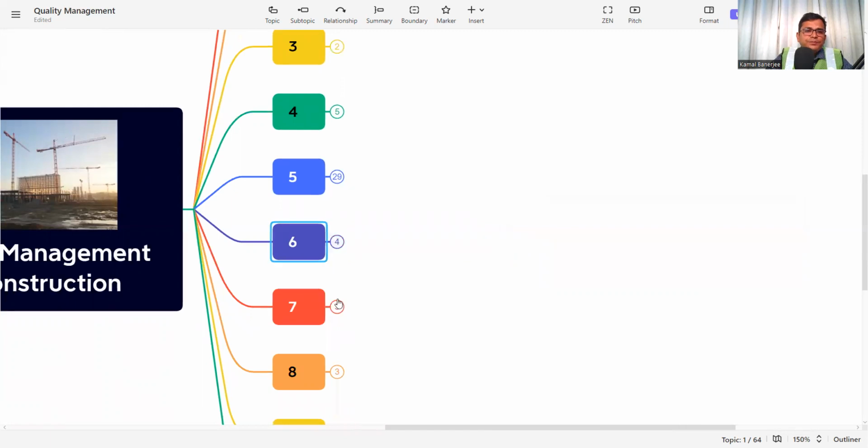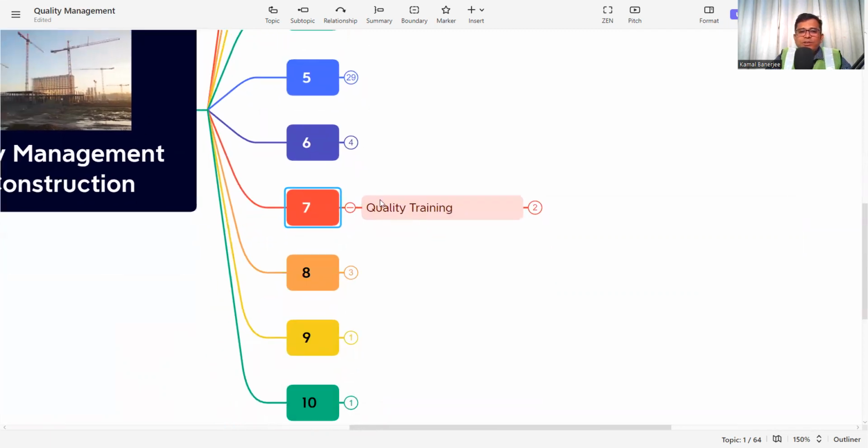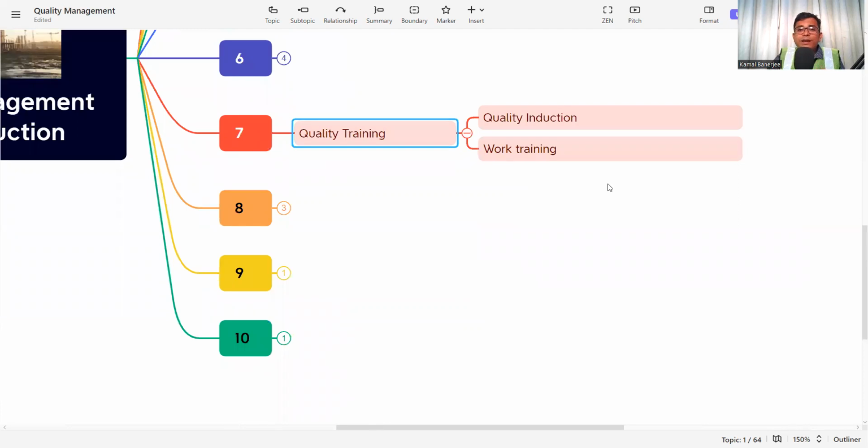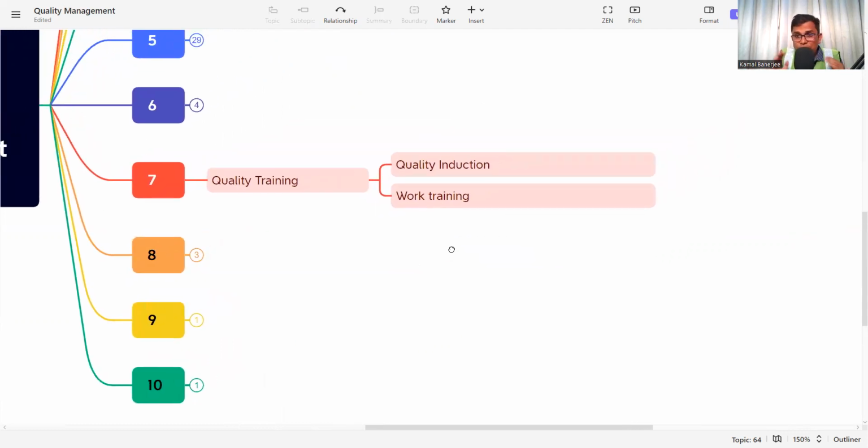The next is quality training. As I mentioned earlier, quality training is very much essential, because everyone should work toward a common goal. In construction, we know a lot of people are coming and a lot of people are going. New workers are coming, subcontractors are coming, suppliers are coming, and other people are also coming. So you need to train all people regularly, so that everyone works toward a common goal and they all know about the quality procedure and the quality systems of the project, so that they work in alignment with the quality requirement. So how can you ensure the quality training?